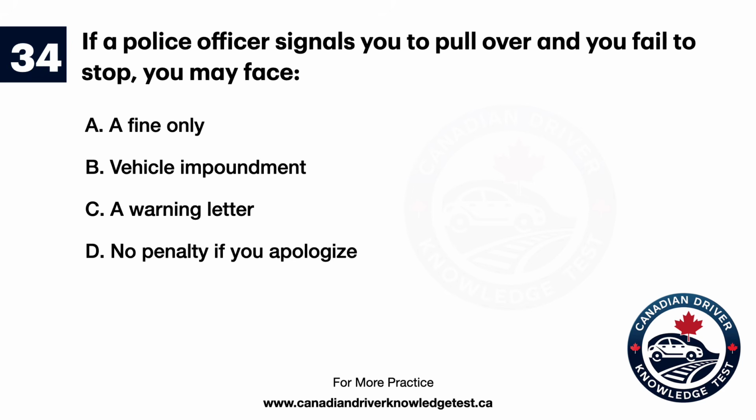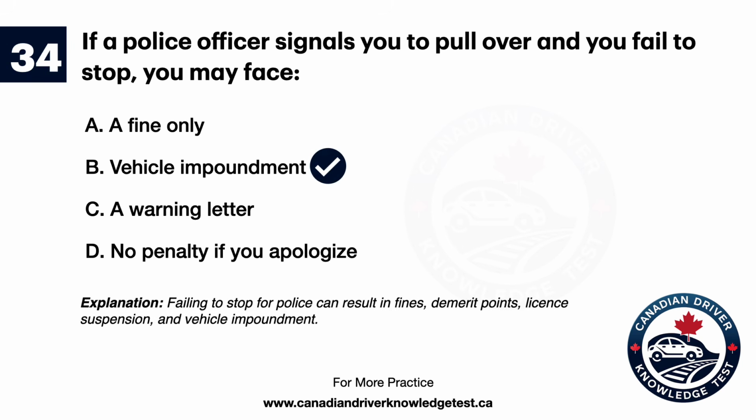Question 34. If a police officer signals you to pull over and you fail to stop, you may face A. A fine only. B. Vehicle impoundment. C. A warning letter. D. No penalty if you apologize. The answer is B. Vehicle impoundment. Explanation. Failing to stop for police can result in fines, demerit points, license suspension, and vehicle impoundment.